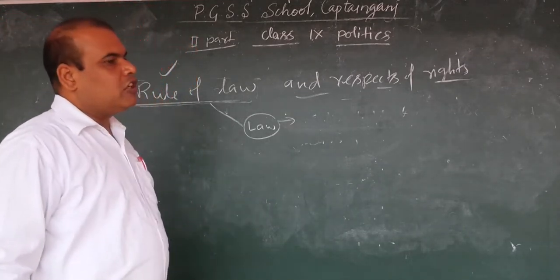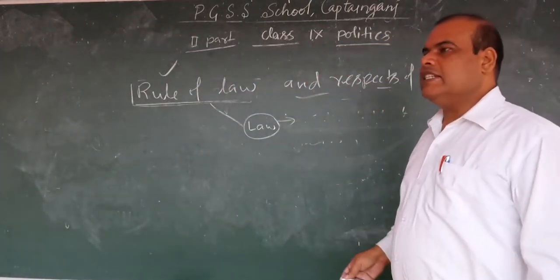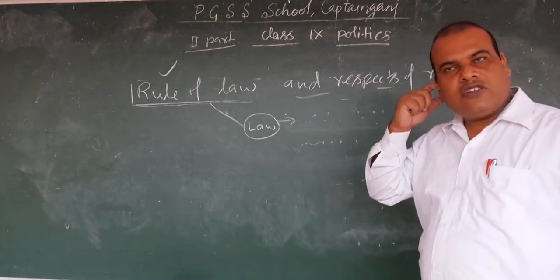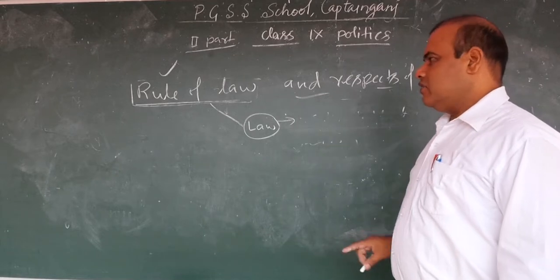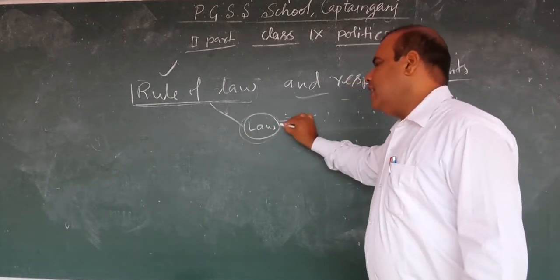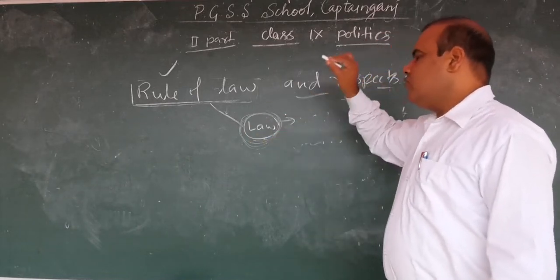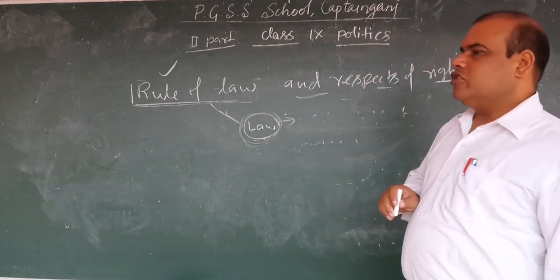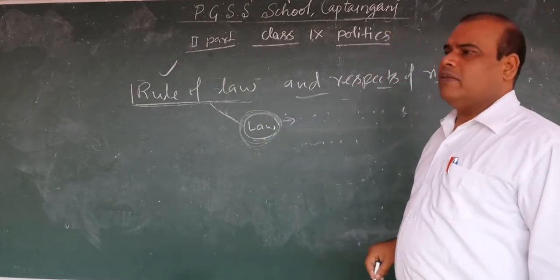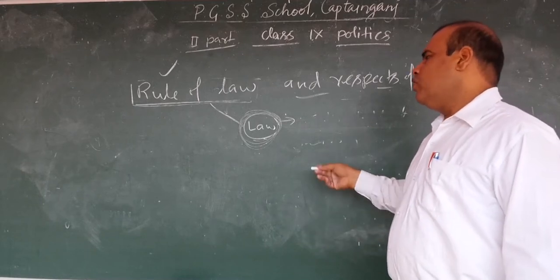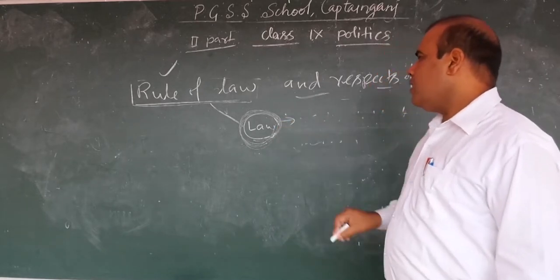And how does the government function? The government functions according to law. For that, jurisdiction is decided, area is decided, and power is also decided. Within their power and within their area, the government has to function. It's clear? The organs of the government also function according to law. There is a judiciary system, with different courts at state level, high court, civil court, supreme court, all having their own jurisdiction, and they have to function within the law.